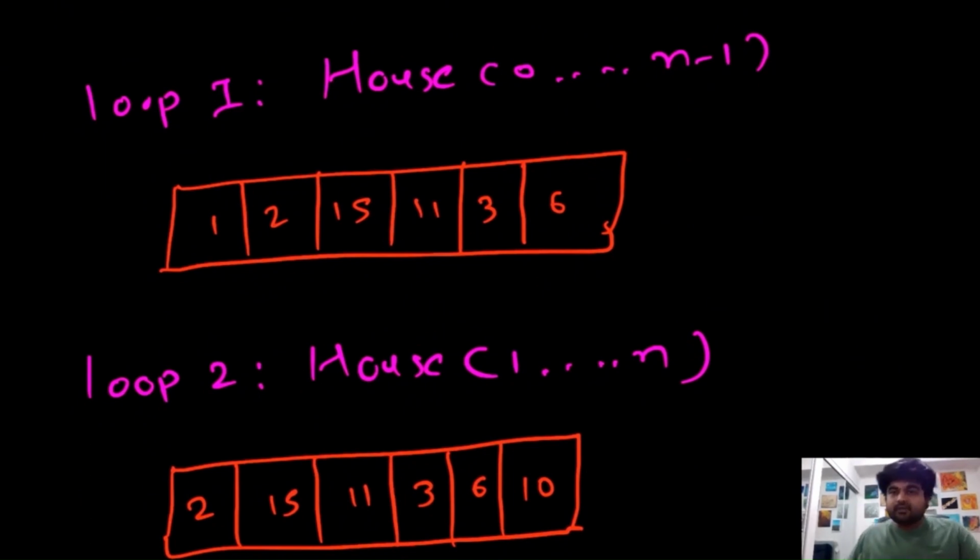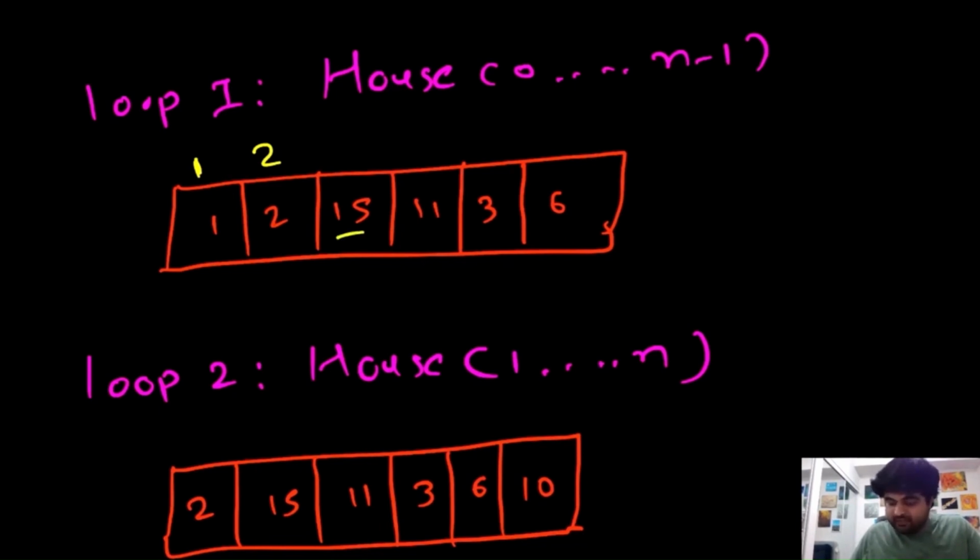Okay, so these are the two loops that we are going to iterate over. Let's calculate the result for the first loop. At the first position, the maximum amount we can rob so far is only going to be 1. And at the second house, the maximum amount we can rob is only going to be 2, because we cannot rob the first house. Now, for the third house, we have two options.